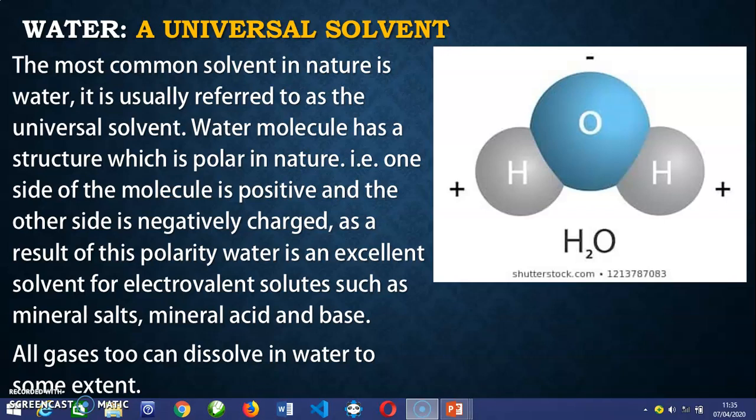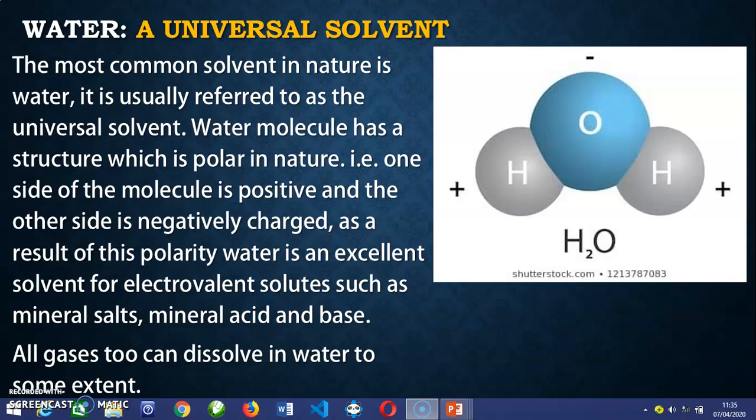Gases which do not ionize in water at all, or are only sparingly soluble, are carbon dioxide, oxygen, and hydrogen. If you agree with me that all of these non-ionizing gases cannot dissolve in water, we cannot dissolve oxygen in water. We cannot dissolve carbon dioxide in water. But we can dissolve ammonia in water. We can dissolve hydrogen chloride in water, and nitrogen oxide. All of these are gases.